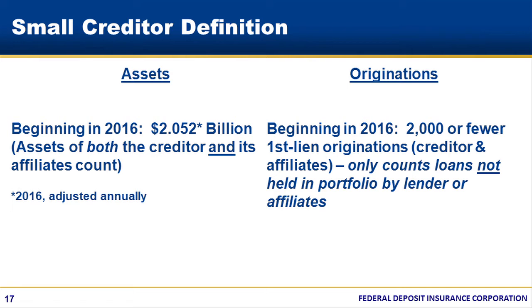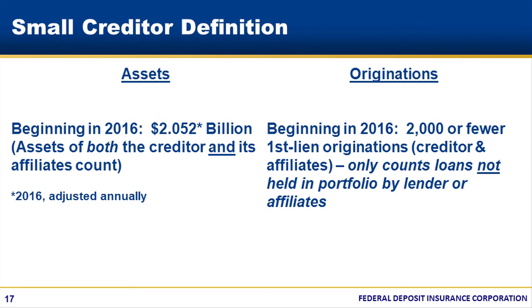For 2016, the asset test threshold is $2.052 billion in assets as of December 31st, 2015. The threshold will be adjusted each year, so be sure to check the CFPB's website for the applicable asset threshold.